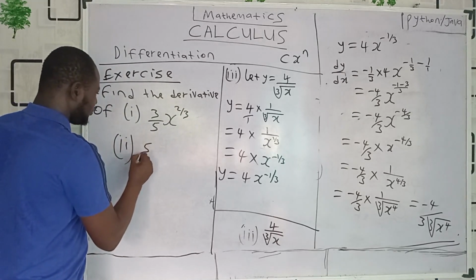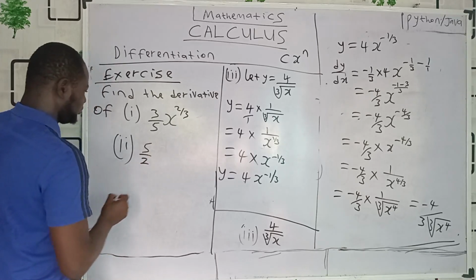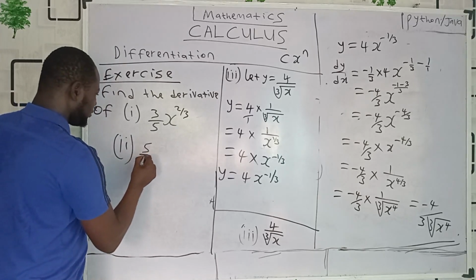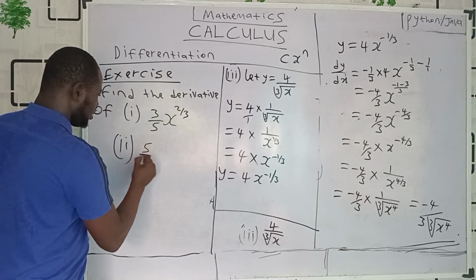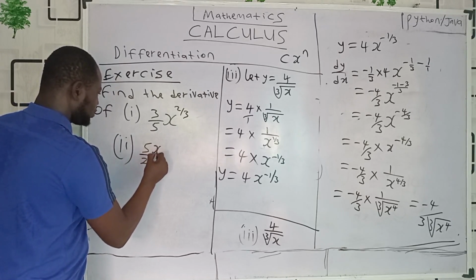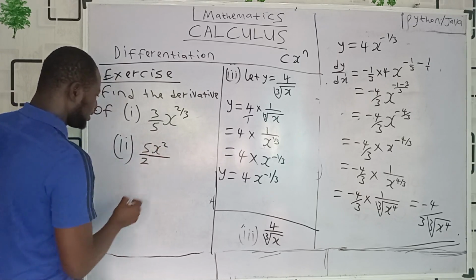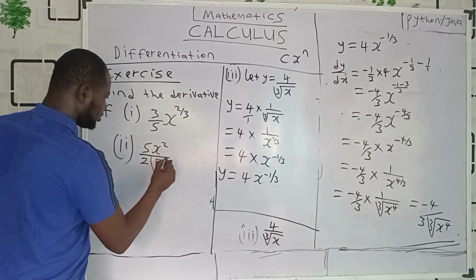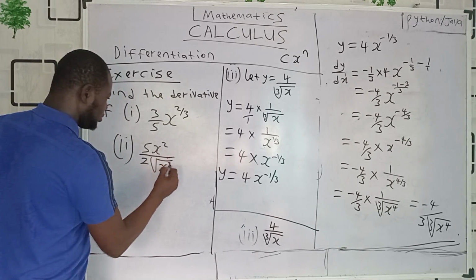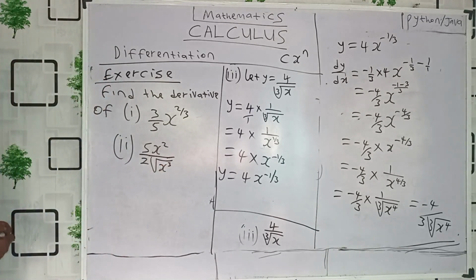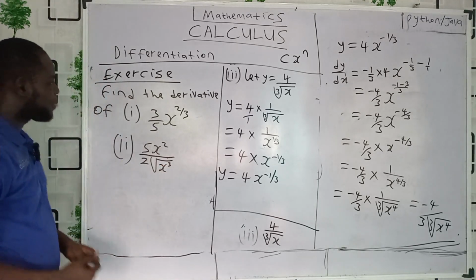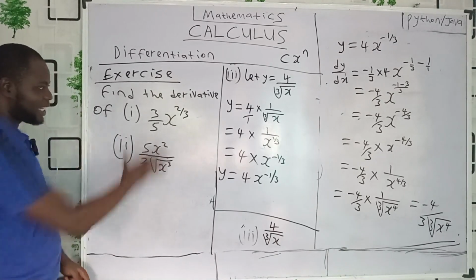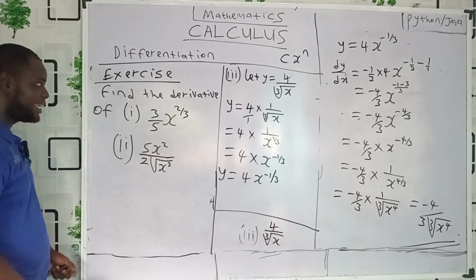So 5 all over 2, or better still, let me say 5x squared, okay, divided by 2 root x cubed. Are you with me now? So differentiate these two. Differentiate them. These are the beautiful gifts I have for you today.